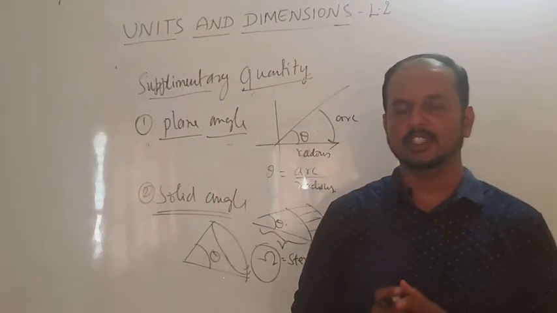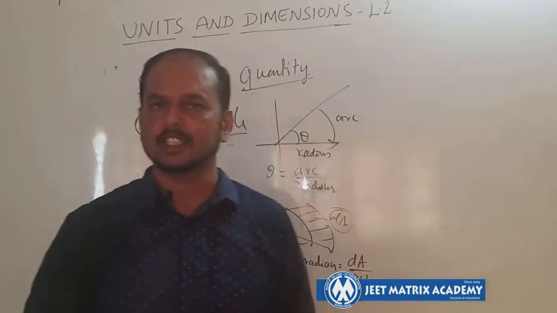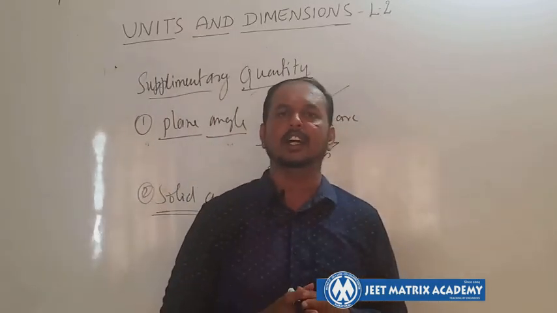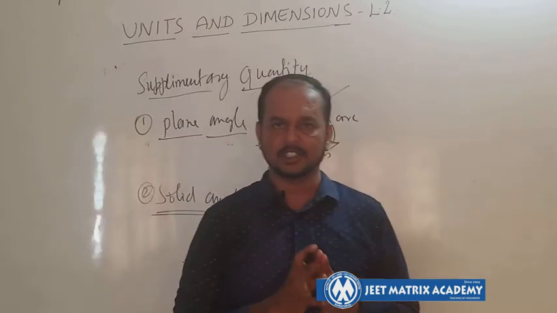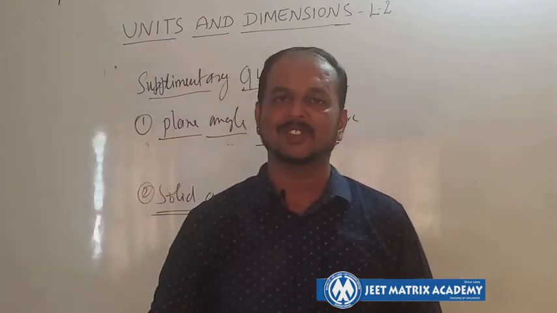These two things we'll discuss in further classes, along with a few more numericals, so that will give a correct picture on units and dimensions. Thank you very much.